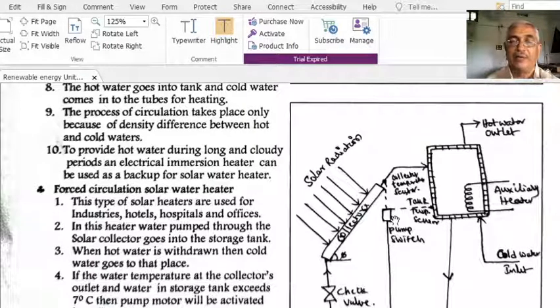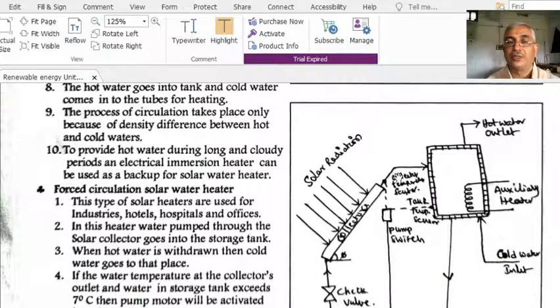It means the water in the collector will remain until its temperature rises more than 7 degrees centigrade. Only then is it said to be hot water useful for the purpose, and only then will the sensor allow the pump switch to turn on so that the pump can pump the water. That is the purpose here. I hope you understand.